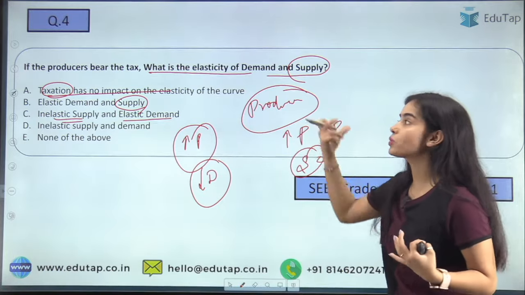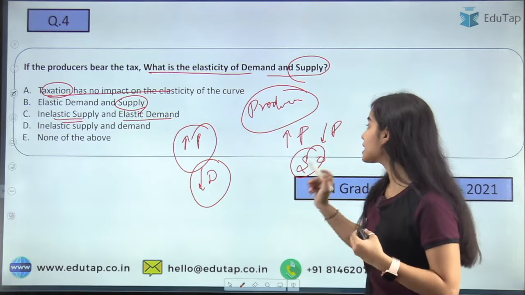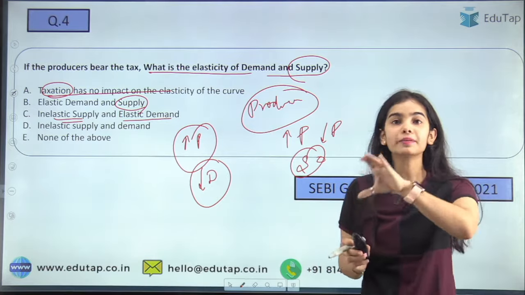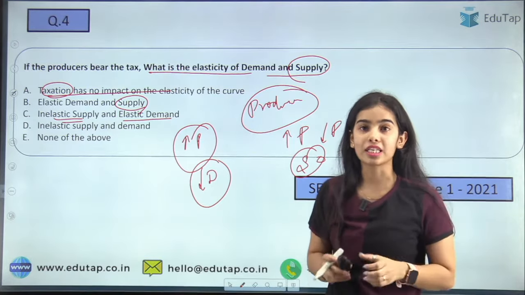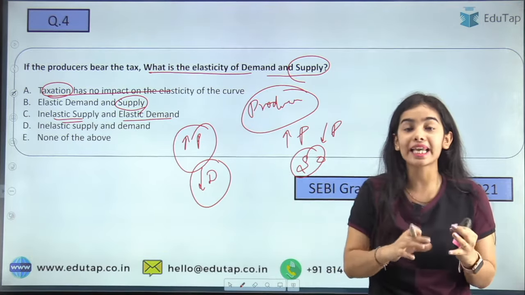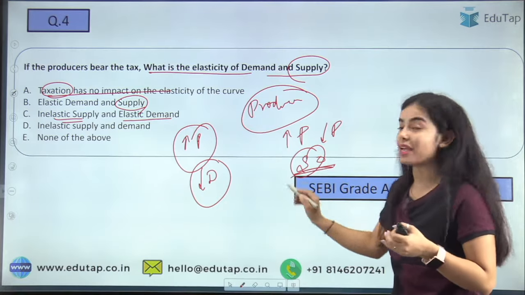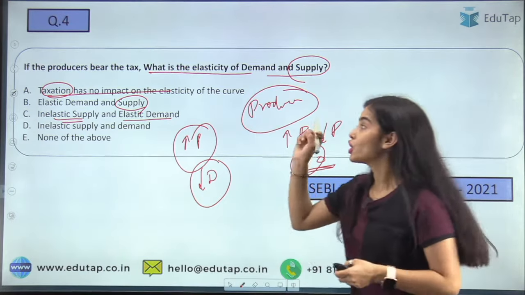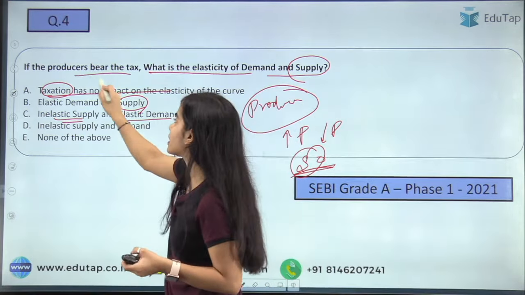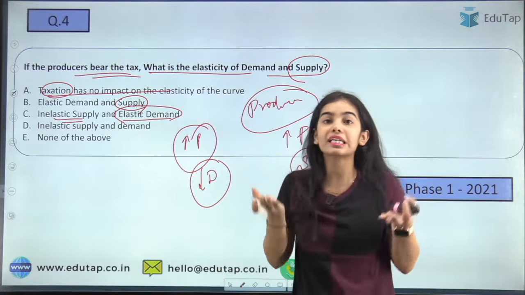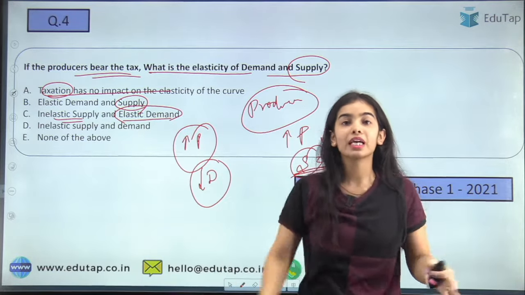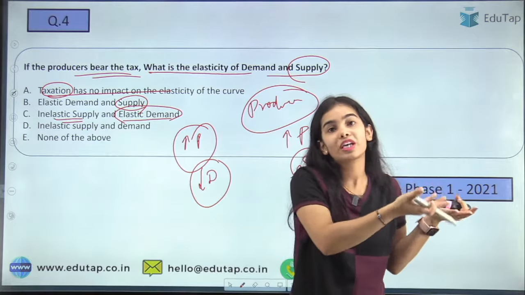So here the producer will have to bear the tax, because even if the producer is taking the loss, he cannot reduce the supply because the supply is inelastic. If he tries to increase the price, the demand will go away, the supply cannot be changed, so he will have to sell.